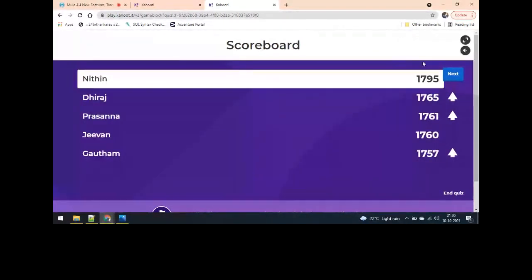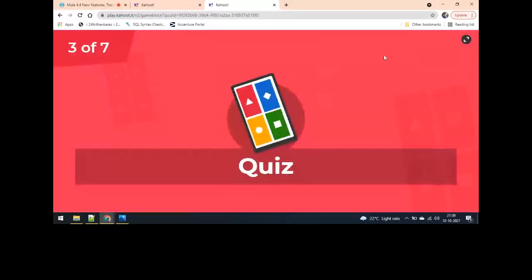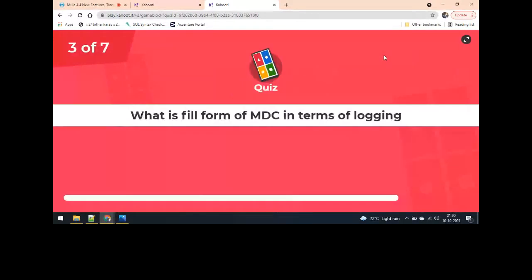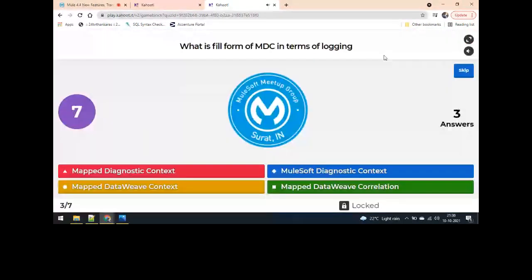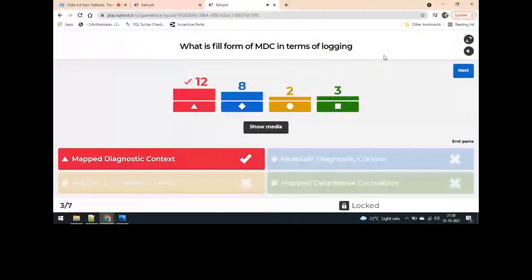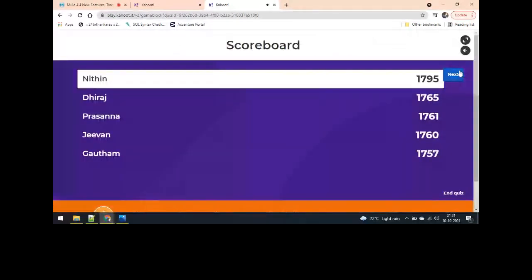Nitin, Dheeraj, and Prasanna. Okay, next question. Okay, so we have Gautam, Bhaskar, and Jeevan on scoreboard now.